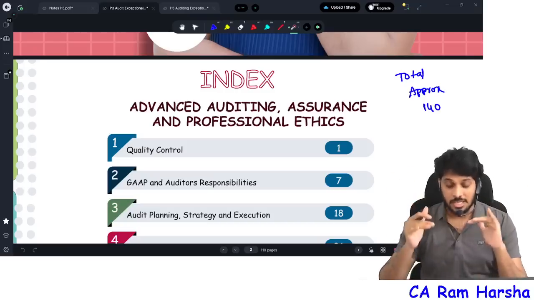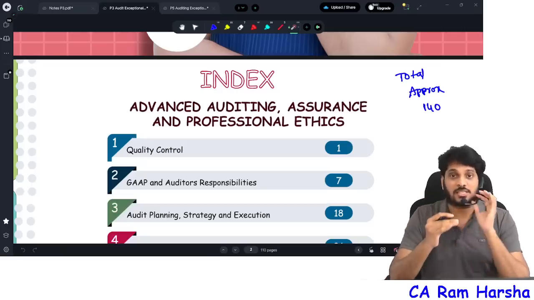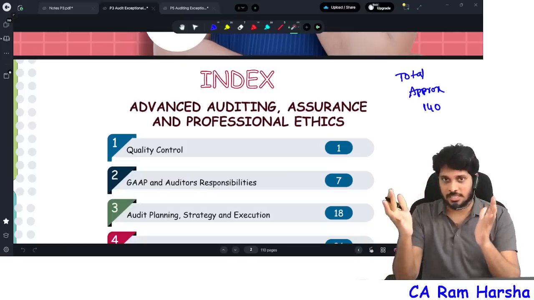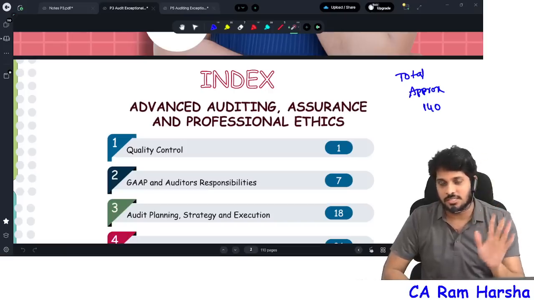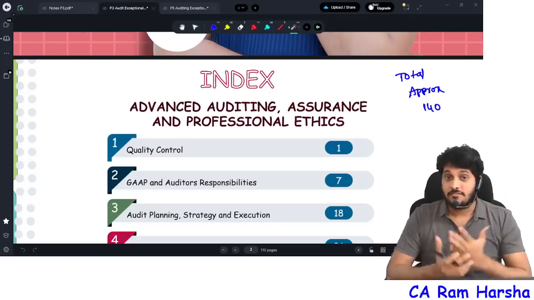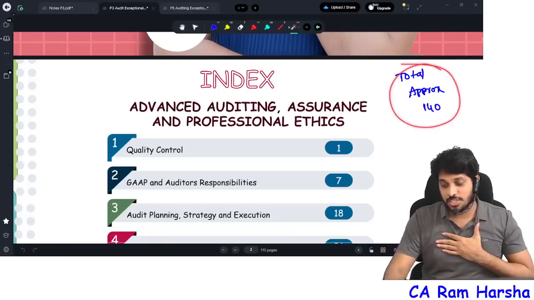Reason? These questions are asked differently. There is a high chance that you misinterpret these questions and imagine some other answer, and you write that answer, where the suggested answer will not contain that answer and your answer will go wrong. Like that, when we were discussing the class in CA Final, we identified 140 questions in our question bank.